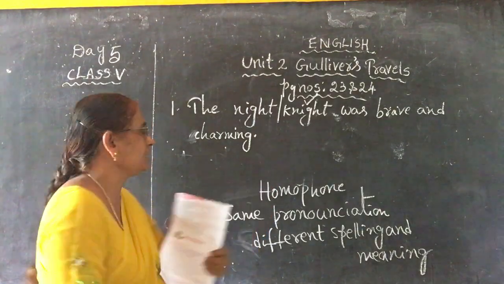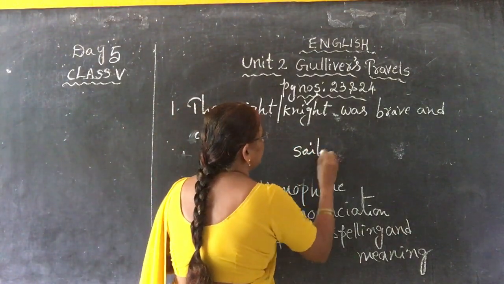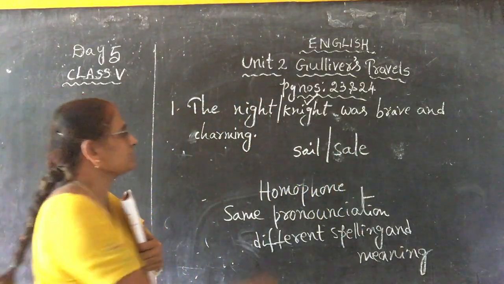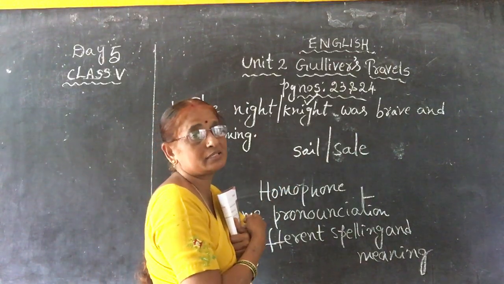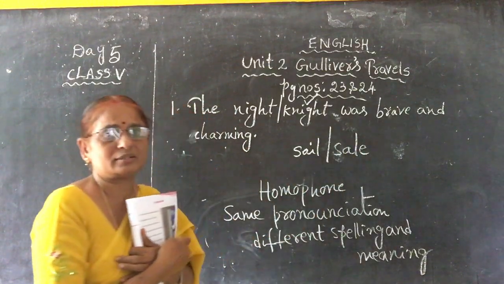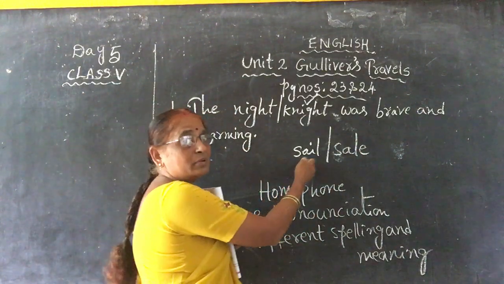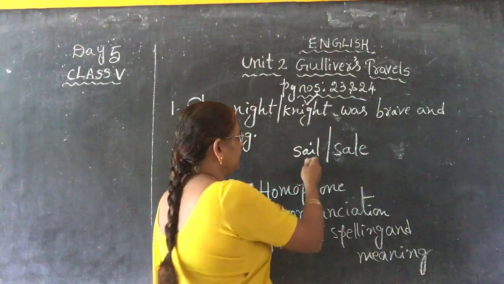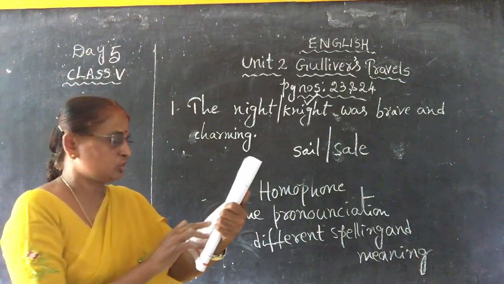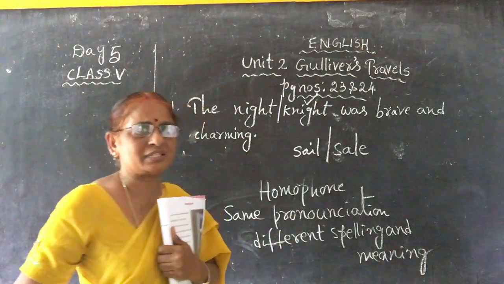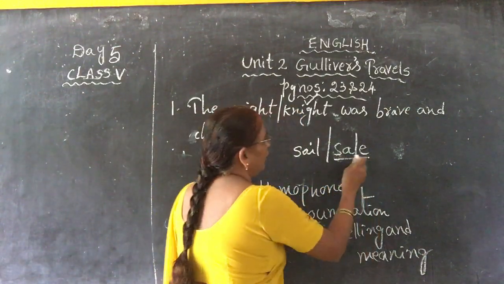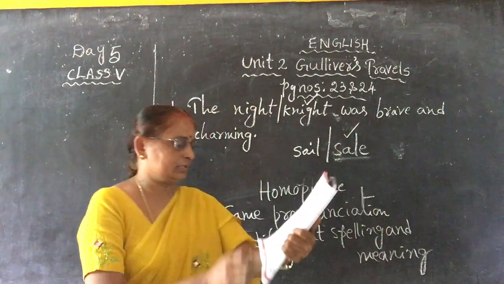There is a sail. See, S-A-I-L, sail and sale. What is called sail and what is called sale? Little bit same pronunciation but different spelling. Sail means what, children? Sailing in the ship, on the water, the sea. What is the question? There is a sale at the market near the beach. So which is correct? There are some sellers selling something near the beach. So you have to write sale, or tick mark like this. Do it in the textbook.